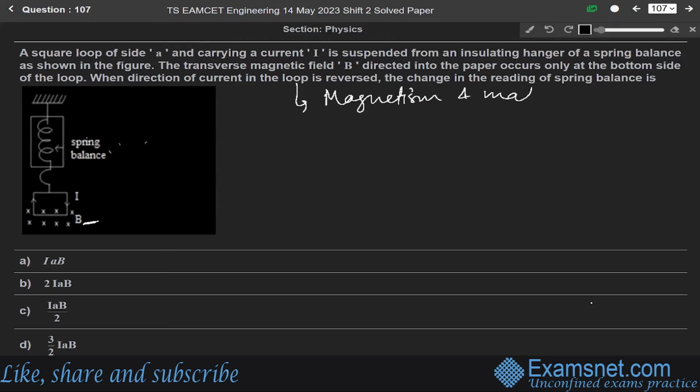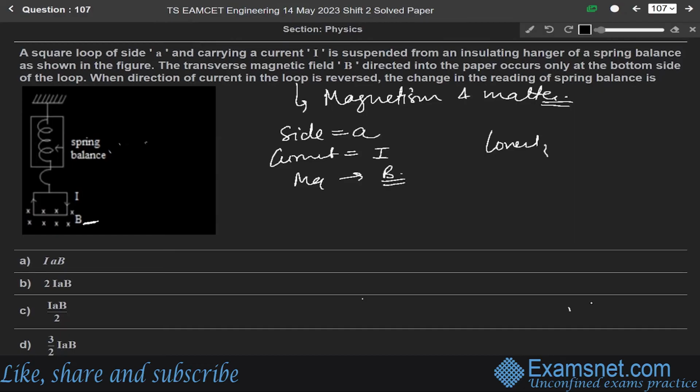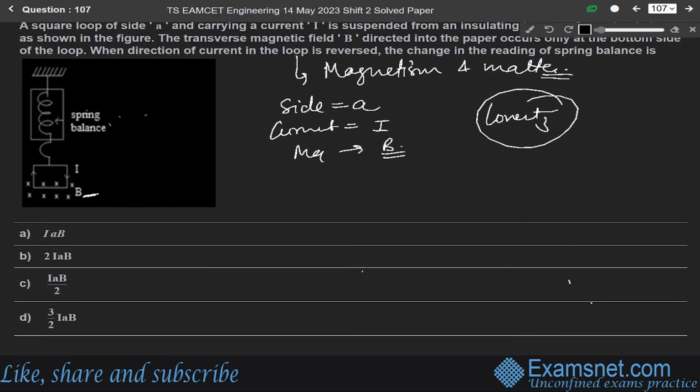According to the question, we are given a square loop with side A. Side is given as A, current in the loop is given as I, and magnetic field is B. So net force is given by the Lorentz equation. We use the Lorentz equation to find the net force.